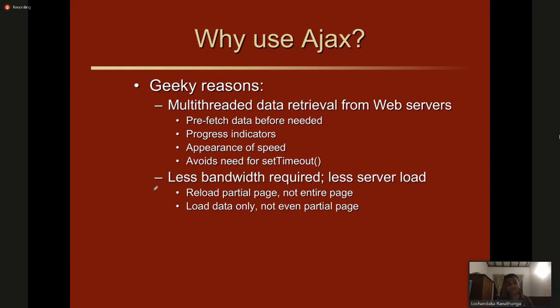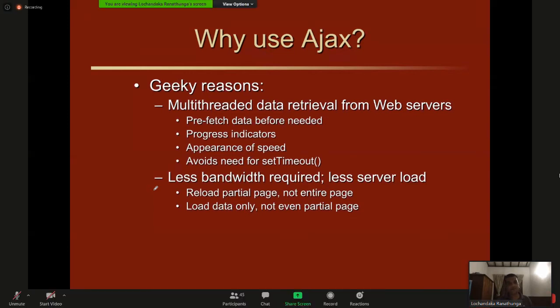And less bandwidth is required, less server load is required here. So reload a partial page, not the entire page. Load data only, not even a partial page sometimes.